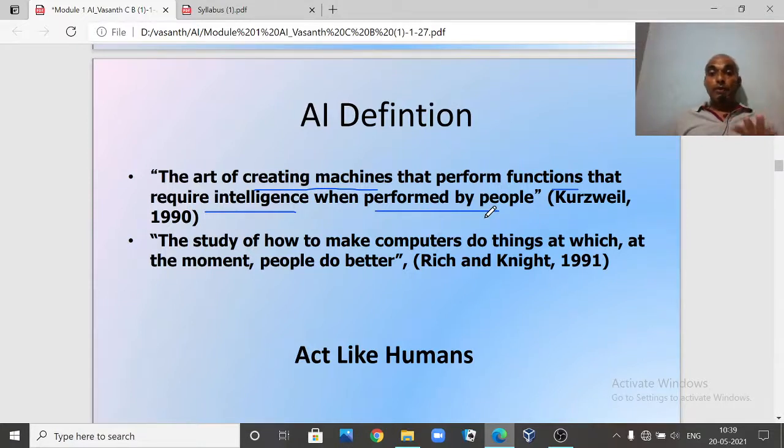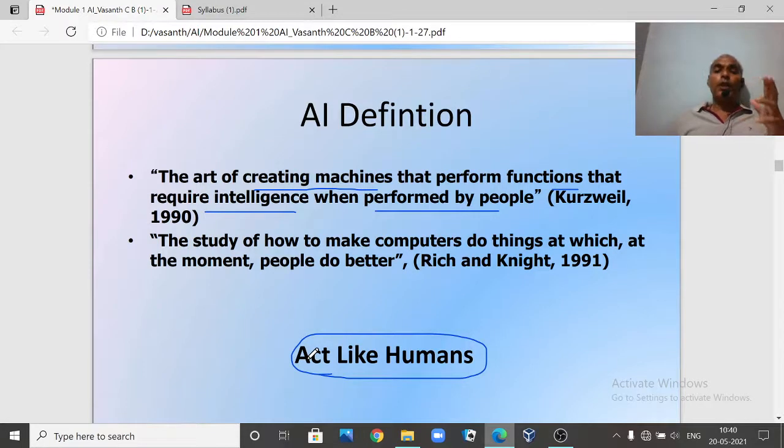Now when human beings are performing some tasks which really require intelligence, I can try to make a machine perform that type of task. That means we want to build a system which can act like human beings. So in the first definition, thinking like a human being, once again, is very difficult for us to achieve.